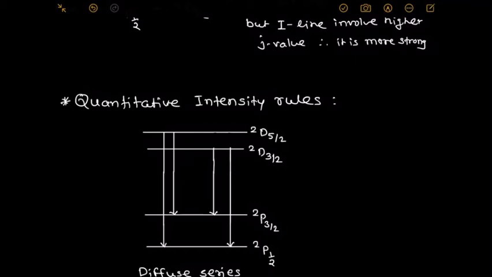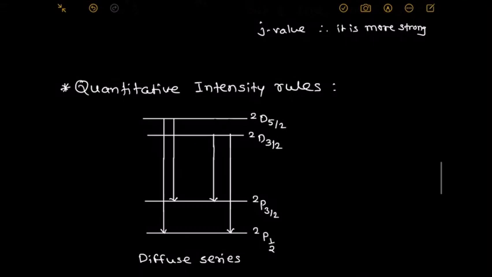That we discussed earlier in the features of alkali spectra. See here, the diffuse series: we draw the number of spectral lines, but which lines are spectroscopically allowed and which are not allowed, we decide by using the selection rules.